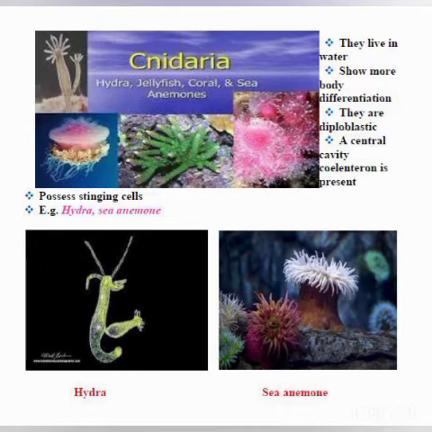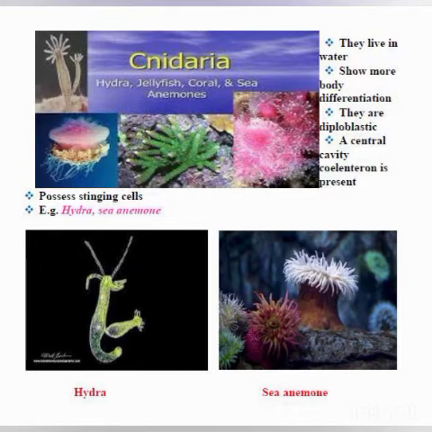The body is made up of two layers of cells. One makes up the cells on the outside of the body, and the other makes the inner lining of the body. So these two layers, diploblastic, di means two. One is the outside and one is inside, and inside the cavity is there. So one layer lines the cavity and another one is present outside the cavity.